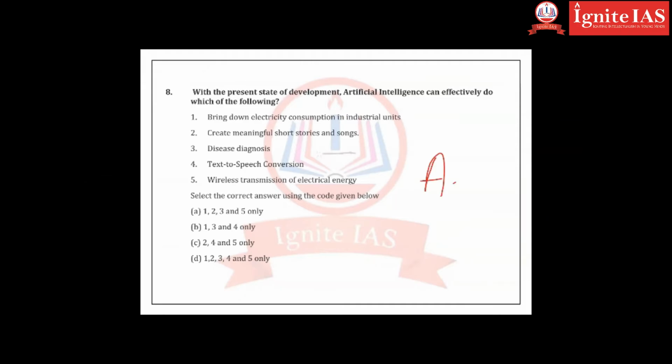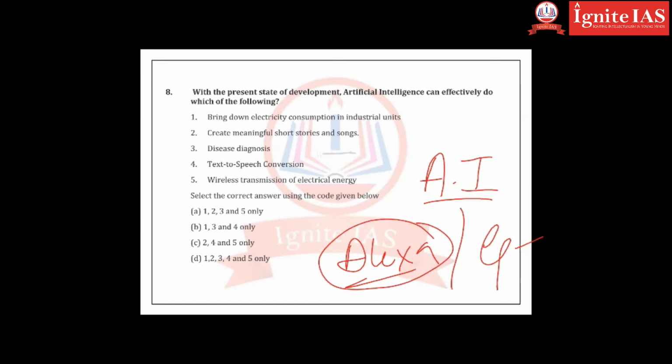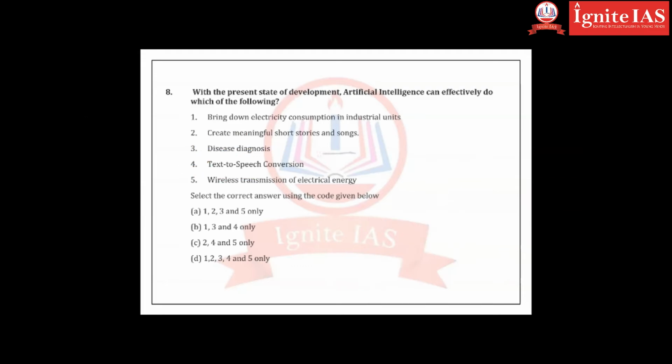Artificial intelligence. What is artificial intelligence? Alexa. Have you seen Alexa? Alexa is artificial intelligence. Google text to speech is artificial intelligence. Speech to text is also artificial intelligence, but they can be classified into different categories. Overall, if you see, they bring down the electricity consumption in industrial units, correct? Because instead of turning off the switches, you are putting automatic turn off when there is no human. So that is correct. Creating meaningful short stories and songs.